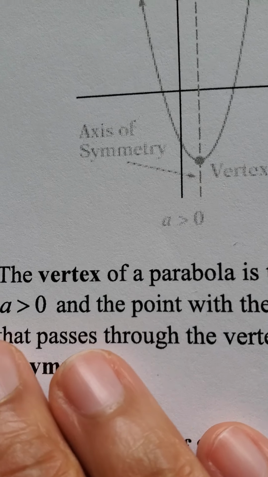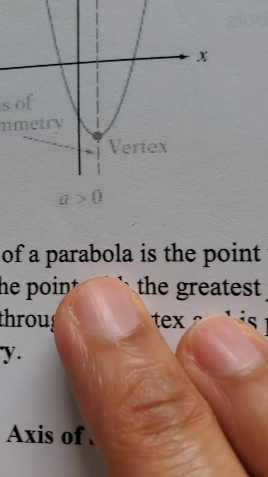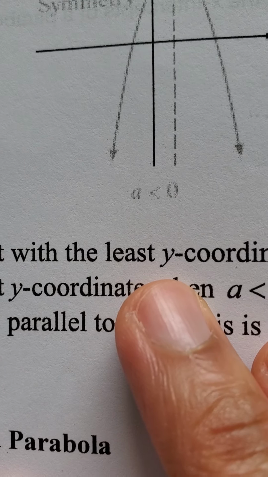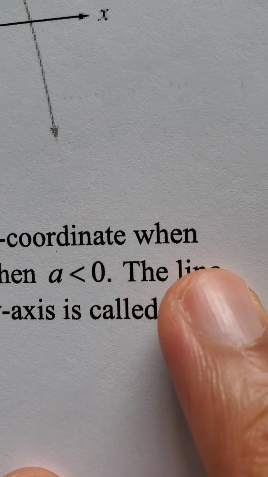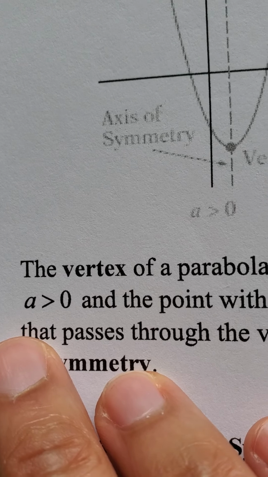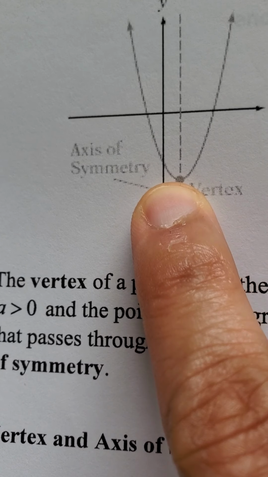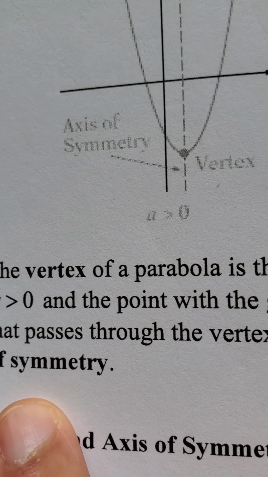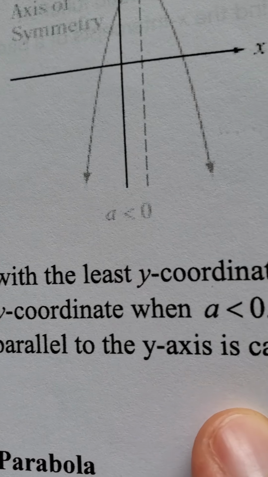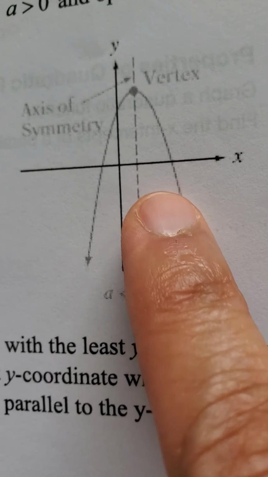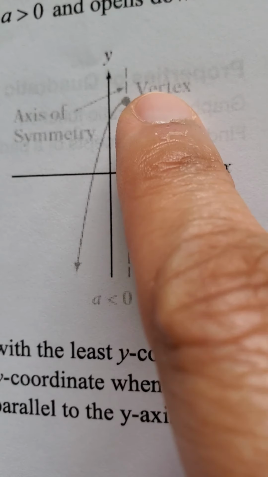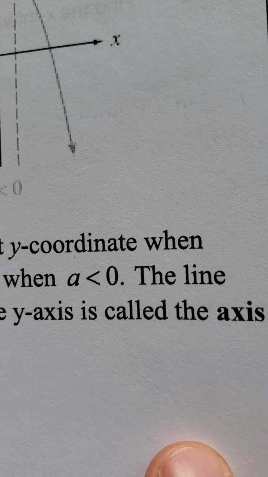So first, let's understand what the vertex is. The vertex, as I said, of a parabola is the point with the least y coordinate when a is greater than 0. So you'll find it at the bottom, the least y coordinate. And it's the point with the greatest y coordinate when a is less than 0. So you'll find it at the top, the highest y coordinate.